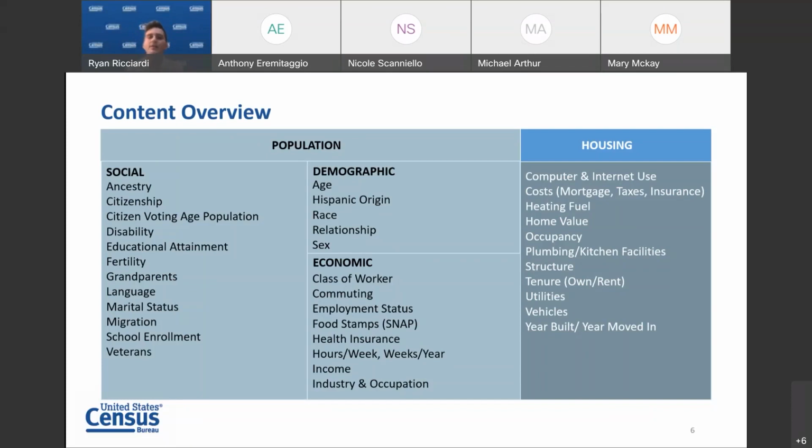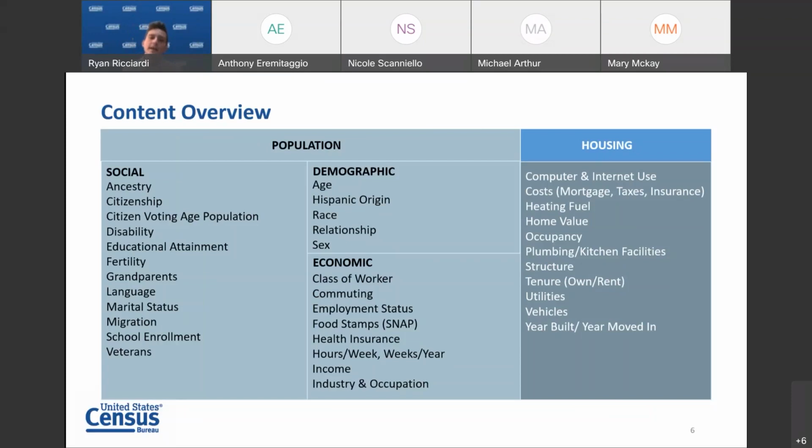Economic characteristics include employment status, income, commuting to work, occupation, industry, health insurance, and others. Housing characteristics include topics such as tenure, information and occupancy about the structure itself, which includes home value, housing costs, including mortgages, taxes and insurance, utilities, plumbing, kitchen facilities, and others.